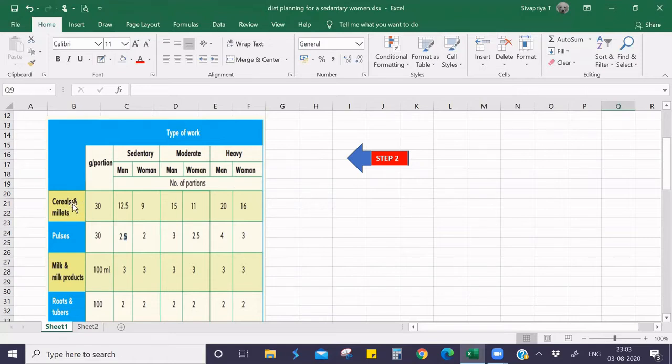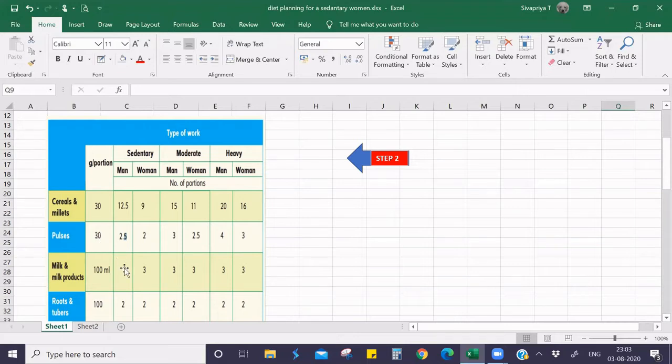In the column, we can see cereals and millets, and in the rows, you can find the portion size, that is 30 grams. One portion is equal to 30 grams, and for a sedentary woman, we have to allot 9 portions of cereals and millets.